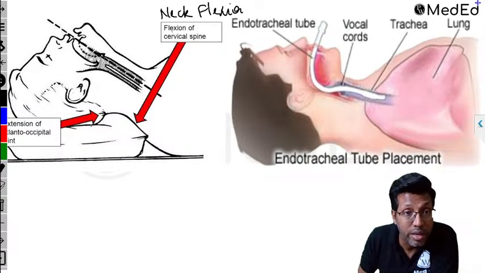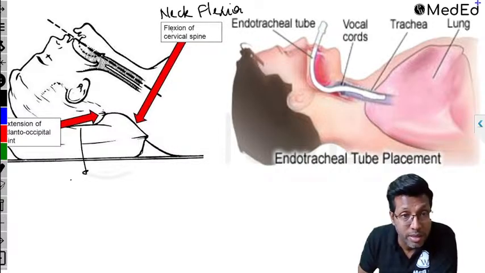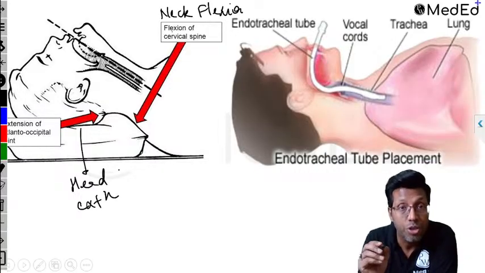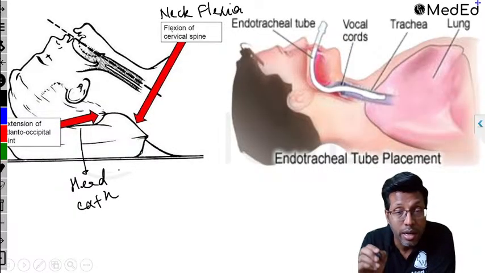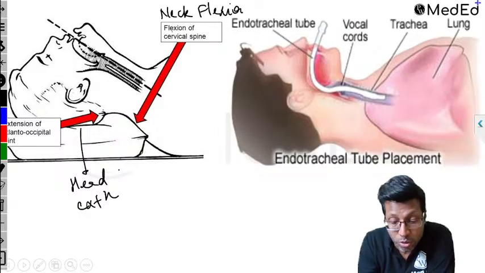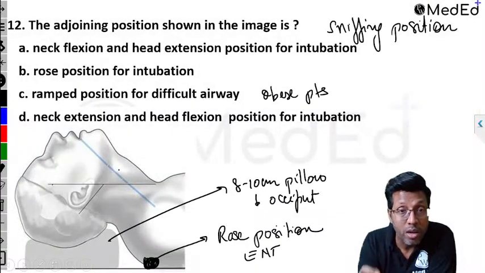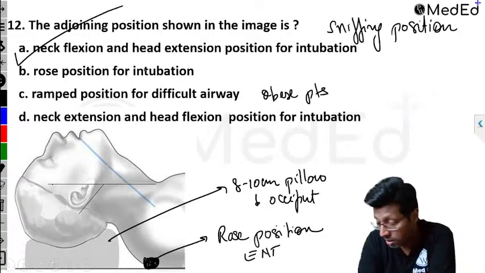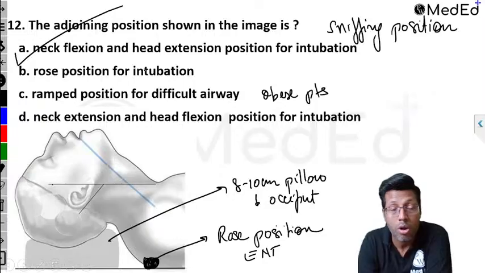You get extension of the atlanto-occipital joint, which means there is head extension. So our position is head extension and neck flexion, which makes it easy to intubate. So where you find the answer head extension and neck flexion, the correct answer is A. It's neither B, C nor D.